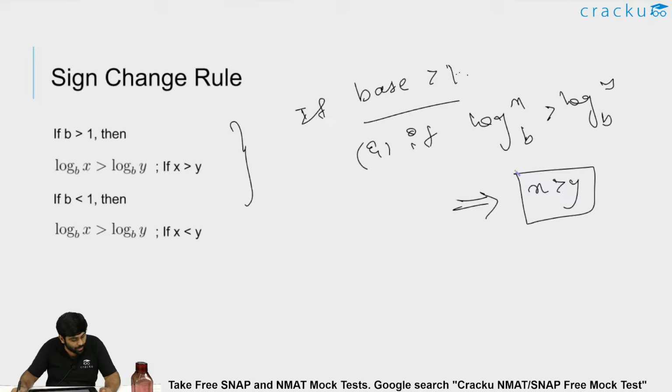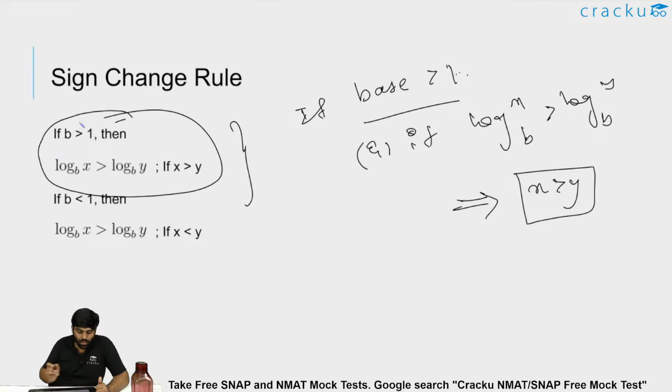Because having a common base greater than 1, if log x to the base b is k1 and log y to the base b is k2, then x is b power k1 and y is b power k2. When k1 is greater than k2, b being a number greater than 1, b power k1 should be greater than b power k2, so x should be greater than y.